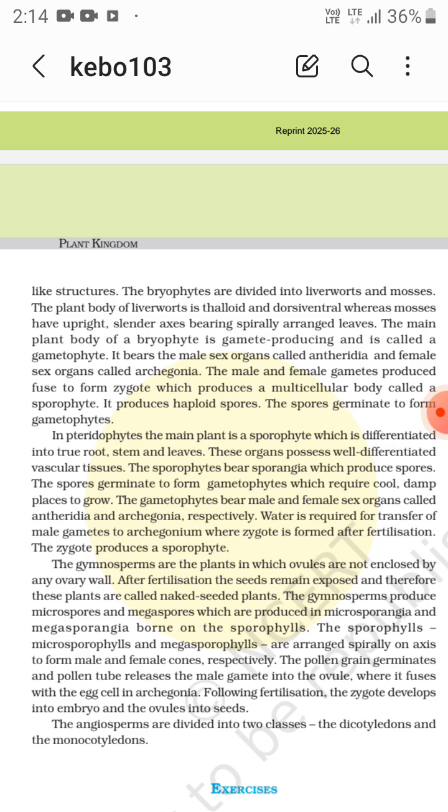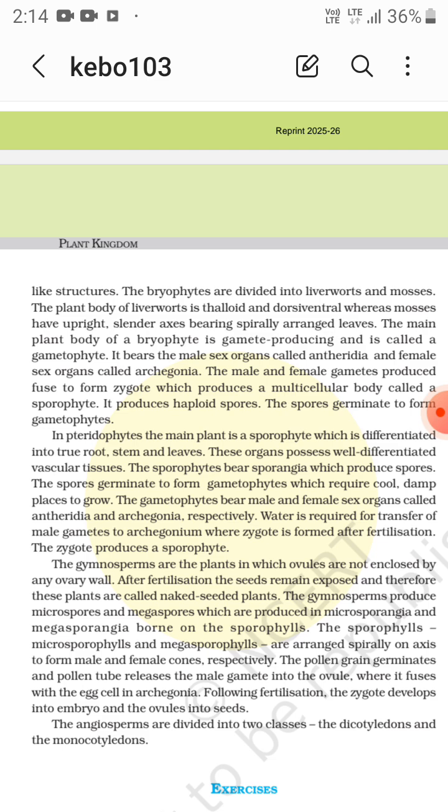The main plant body of a bryophyte is gamete-producing and is called a gametophyte. Why is it called a gametophyte? Because it produces gametes. It bears the male sex organs called antheridia, in which the male gamete is formed, and the female sex organs called archegonia.